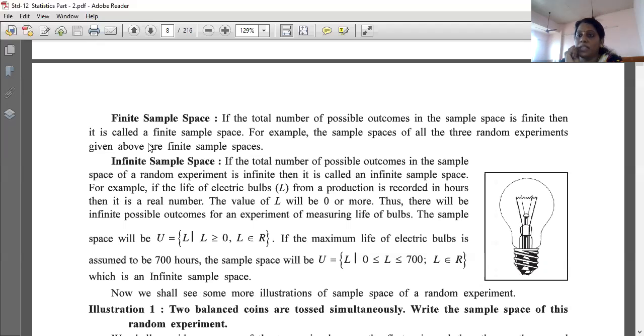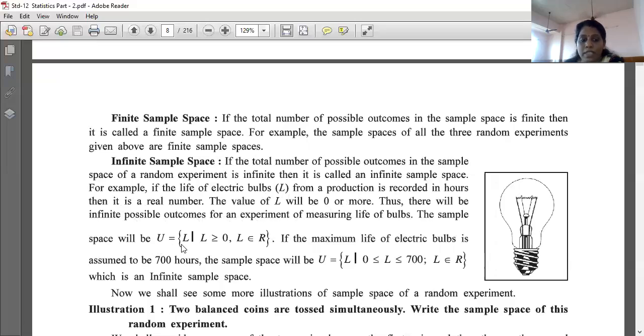And infinite sample space means which don't have any end, and is called infinite. See, if the total number of possible outcomes in the sample space of a random experiment is infinite, then it is called an infinite sample space. For example, if the life of an electric bulb L from a production is recorded in hours, then it is a real number. The value of L will be 0 or more. Thus, there will be infinite possible outcomes for an experiment of measuring life of bulb.